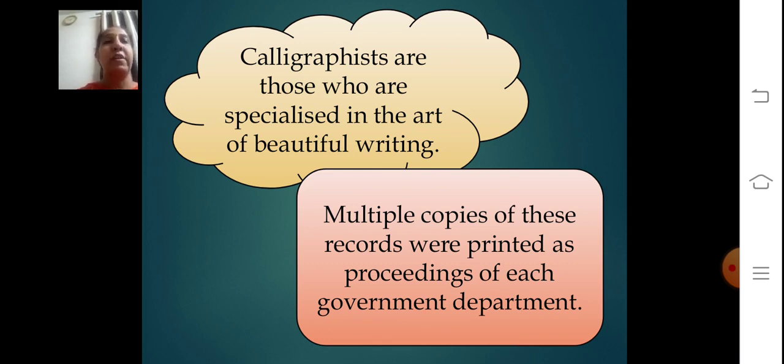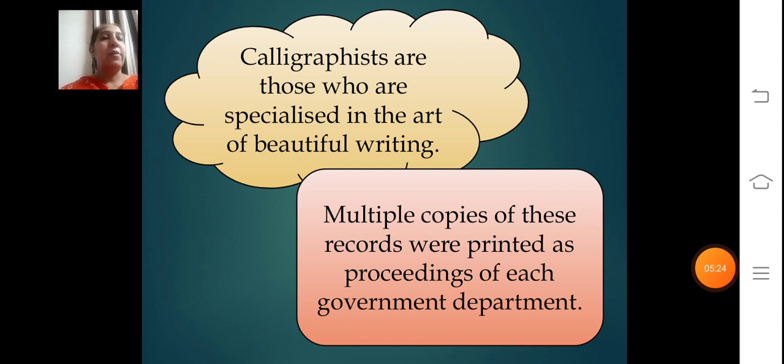By the middle of the 19th century, with the spread of printing, if a calligraphist is writing, he will be able to write only a few copies, right? But with the spread of printing, multiple copies of these records were printed, and the proceedings were used as references by government departments. Each and every government department was using those printed copies of the records that were written by the calligraphists.